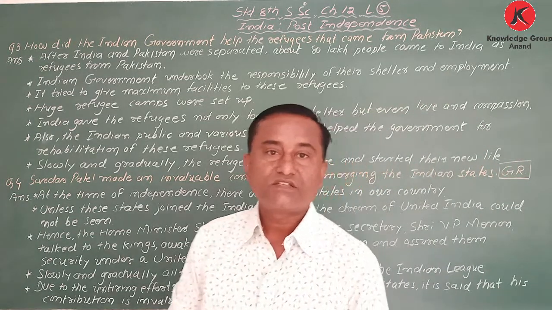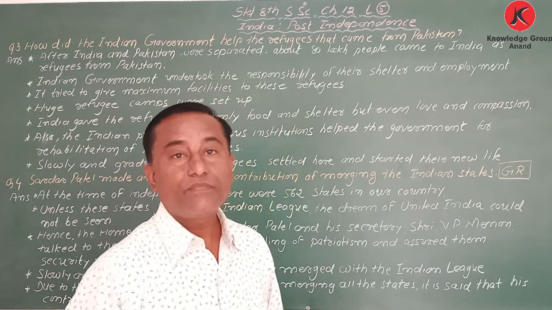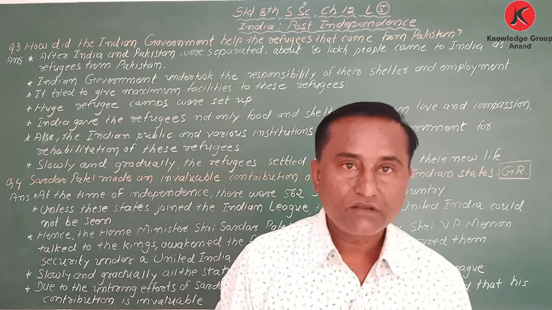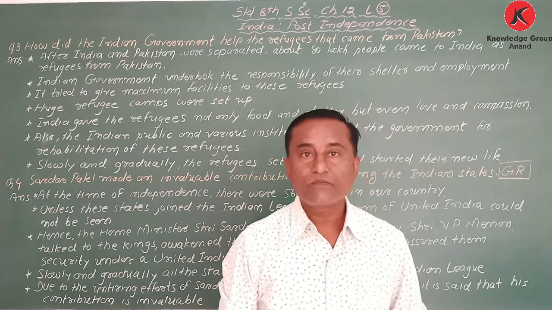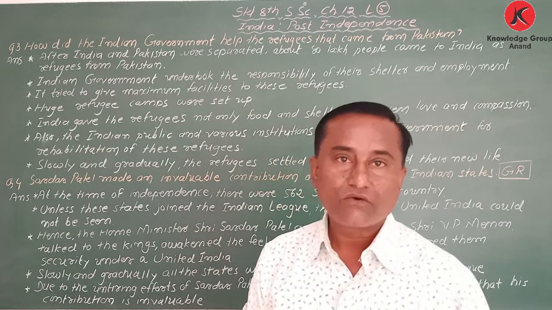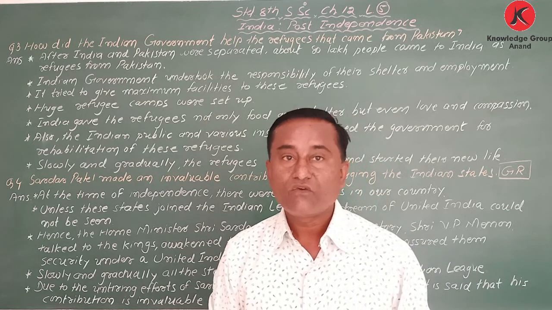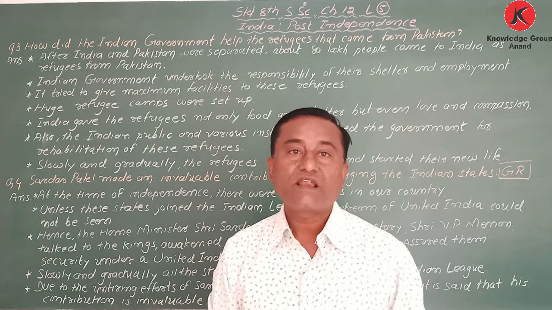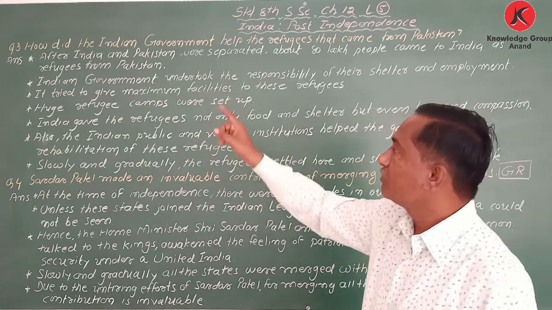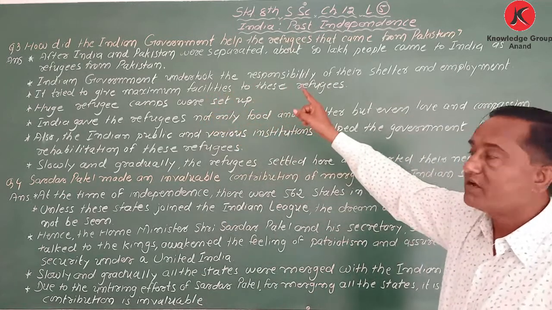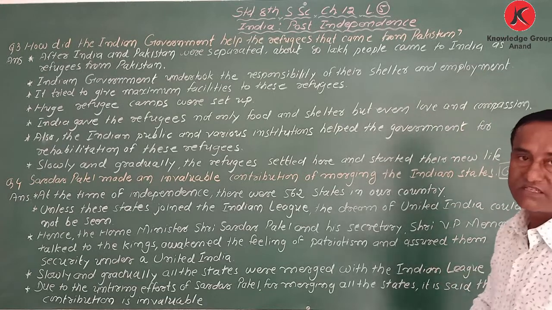When I explained the chapter, I said that because of the partition, many people who were in Pakistan came to India, and they were known as refugees. For their settlement, which kind of steps were taken by the Indian government?